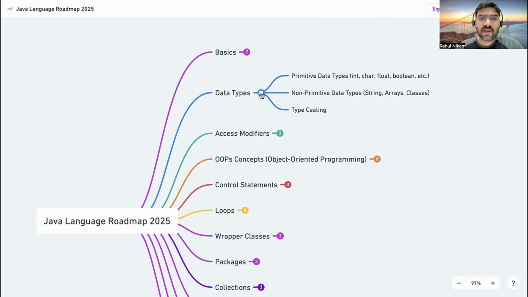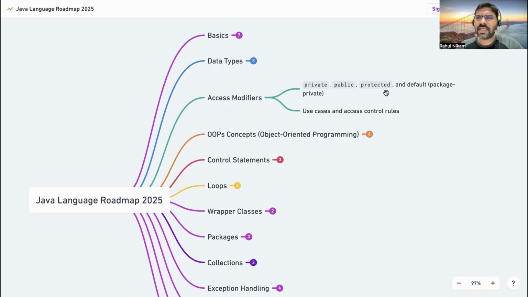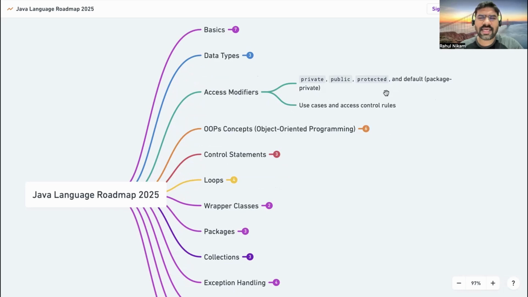After that, access modifiers. There are four important access modifiers: private, public, protected, and default. Understand in which use case you go with private and in which use case you go for public.